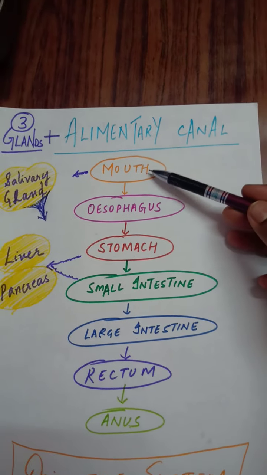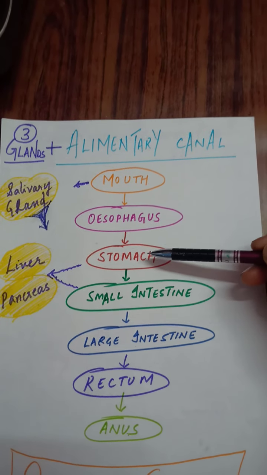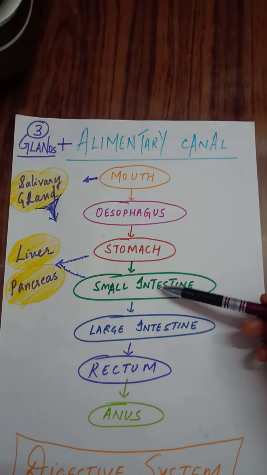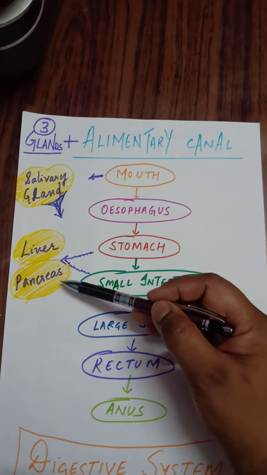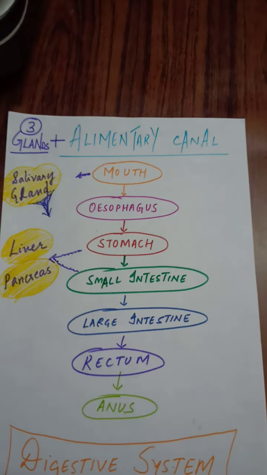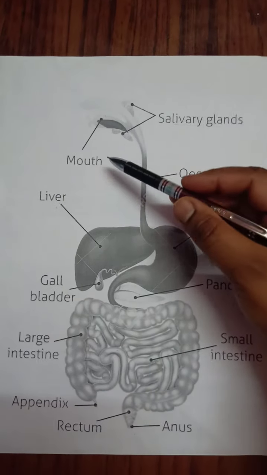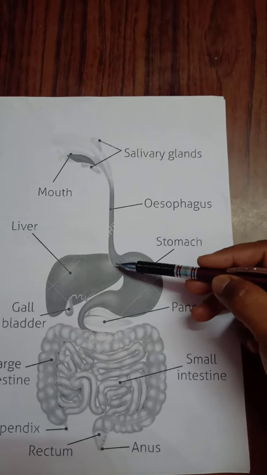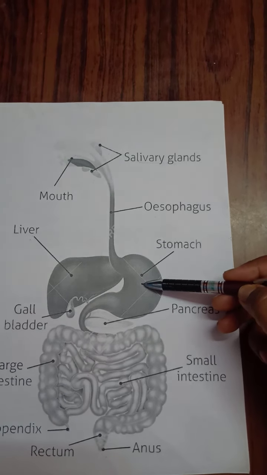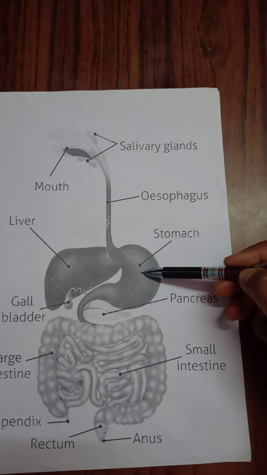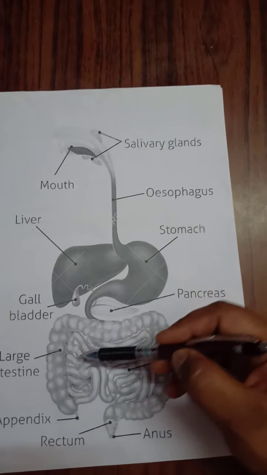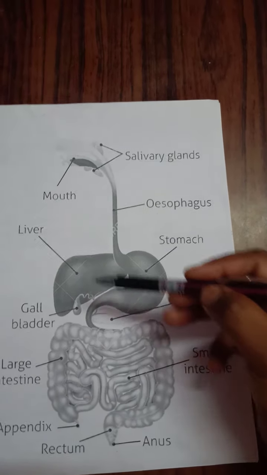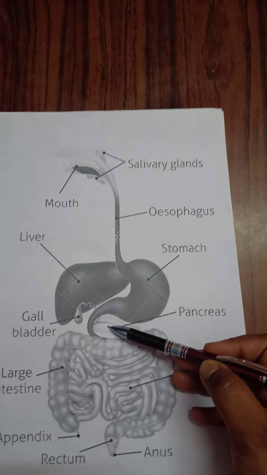Yes children, we have discussed the mouth, esophagus and stomach. Now let us move on to the small intestine and how these glands are associated and how these glands function. Yes children, can you see here? Mouth, salivary glands, esophagus pushing the food down to the stomach. In the stomach, major digestion of proteins takes place. Now we are moving on to the small intestine, as well as we are going to discuss the liver and the pancreas.